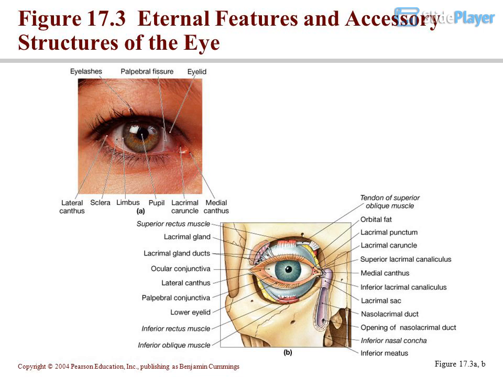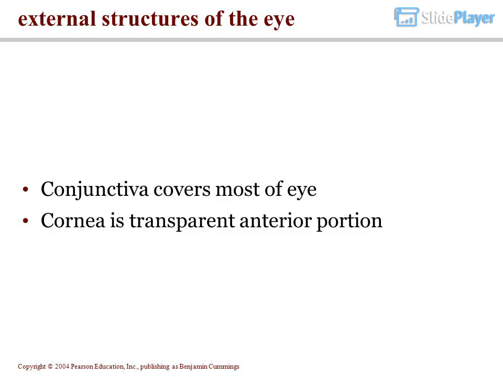Figure 17.3 Internal features and accessory structures of the eye. Figure 17.3a, b. External structures of the eye. The conjunctiva covers most of the eye. The cornea is the transparent anterior portion.